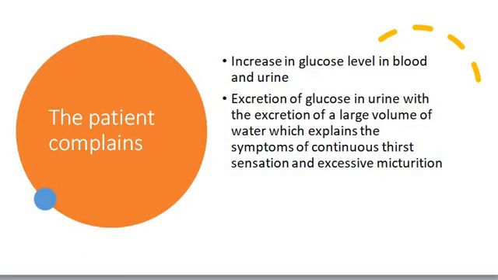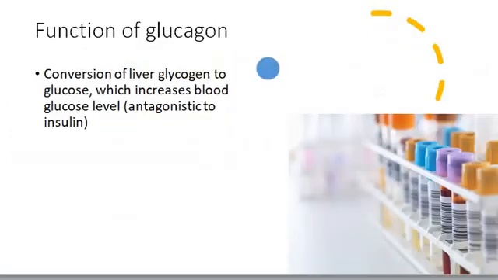The patient who complains of diabetes mellitus always has a sensation of thirst, and also a sensation of urination, excess urination, due to the absorption of water every time. But glucagon has a very important function, which is the conversion of glycogen that's stored inside the liver into glucose if the glucose level inside the blood is low.